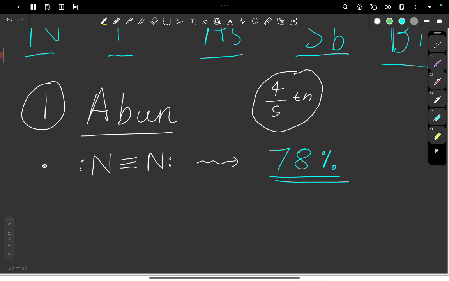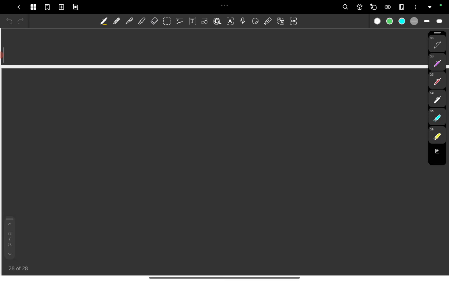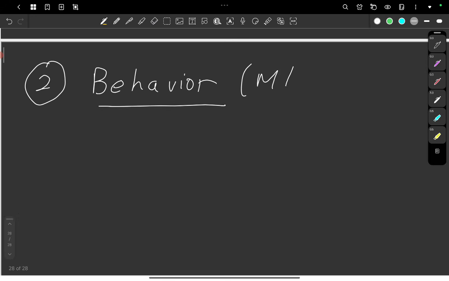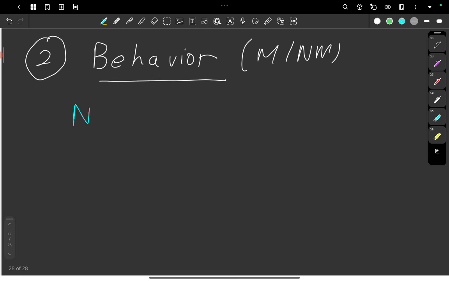Now let's talk about their behavior, like metal or non-metal. I want you to remember that nitrogen and phosphorus are non-metals.